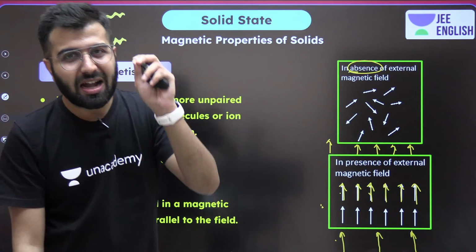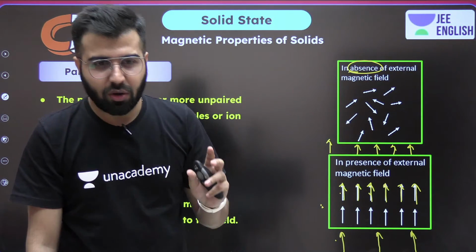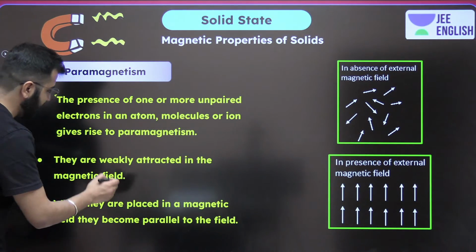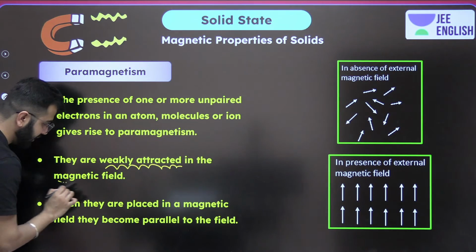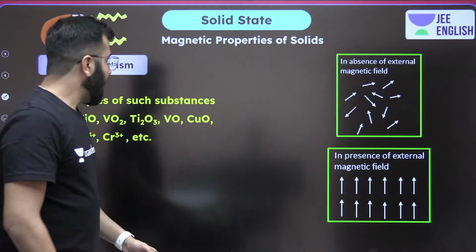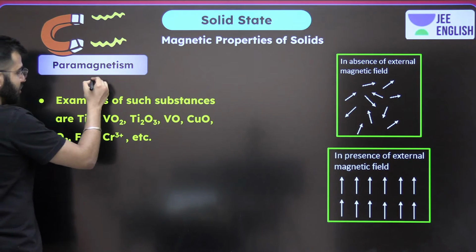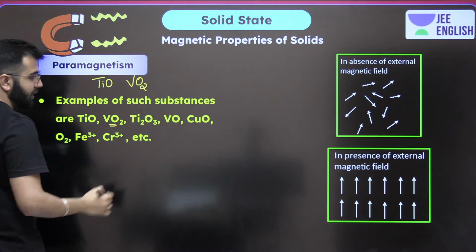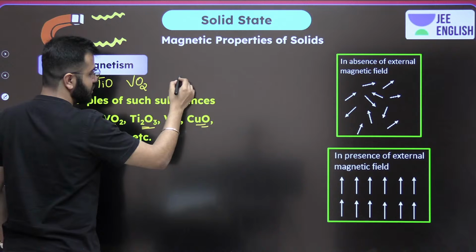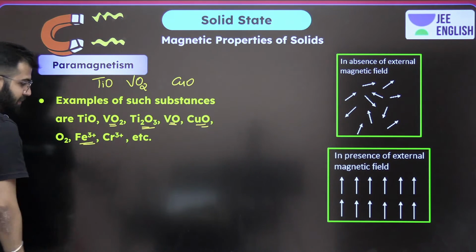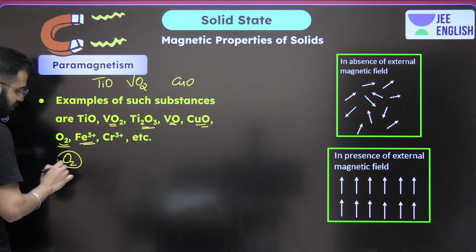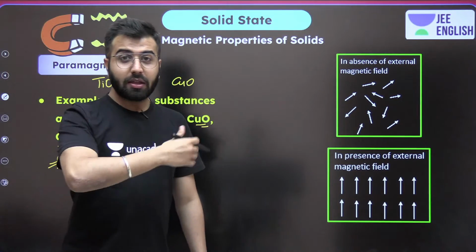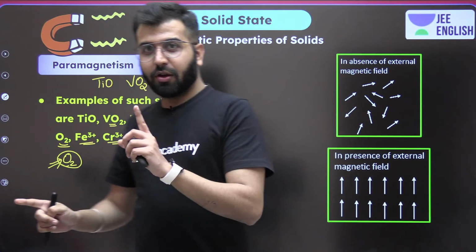But when the magnetic moments are in the same direction as the magnetic field lines, these substances are attracted towards the magnet. So you should remember that. These are weakly attracted in the magnetic field, is what you have to remember. And when we talk about the examples, do remember some oxides: titanium oxide, vanadium oxide, more oxides, CuO, iron 3 plus, oxygen molecule from molecular orbital theory, chromium 3 plus, etc. These are paramagnetic ones.